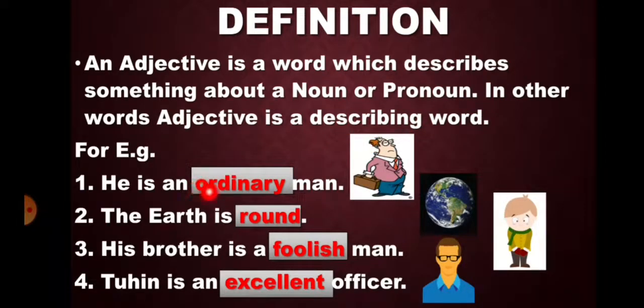For example, he is an ordinary man. What kind of man is he? Ordinary. The earth is round. How is the earth? Round. His brother is a foolish man. What kind of man? Foolish. Tuhin is an excellent officer. What kind of officer is Tuhin? Excellent. So here words such as ordinary, round, foolish, excellent are the examples of adjectives.